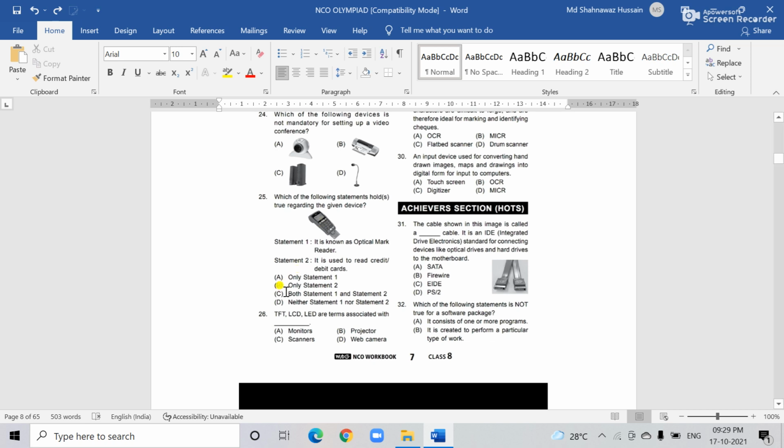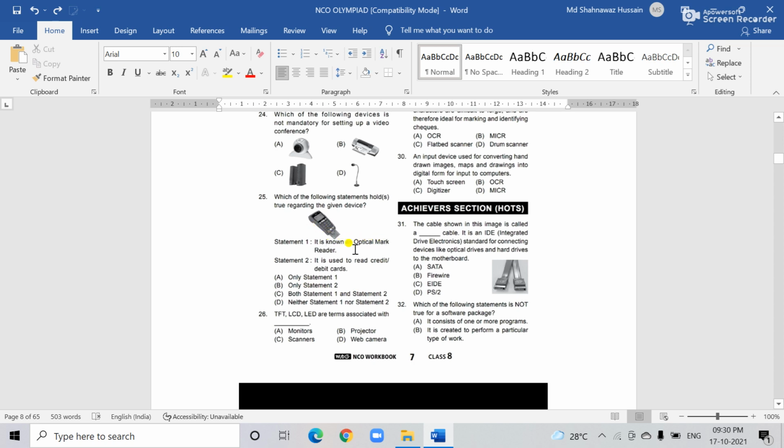There are two statements. Statement one: it is known as an optical marks reader. Statement two: it is used to read a credit or debit card, right? And the options are: only one, only two, both one and two, or neither one nor two. This is very easy, all of you know, right? So the correct answer is number two, which is option B.